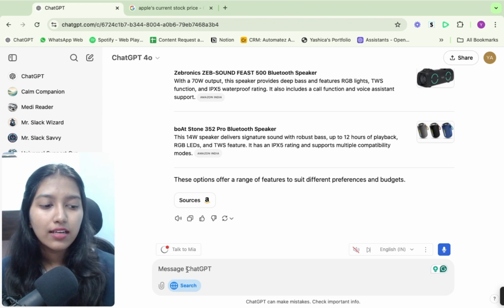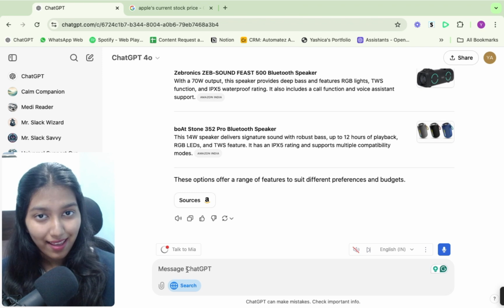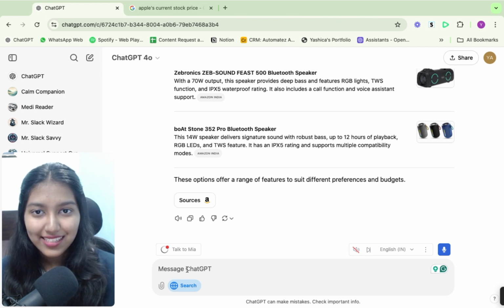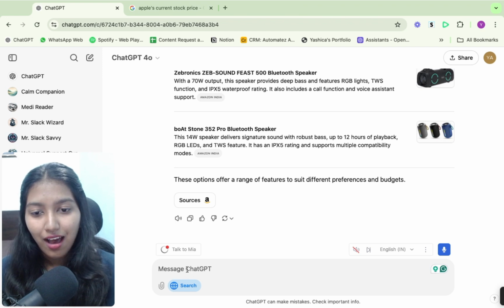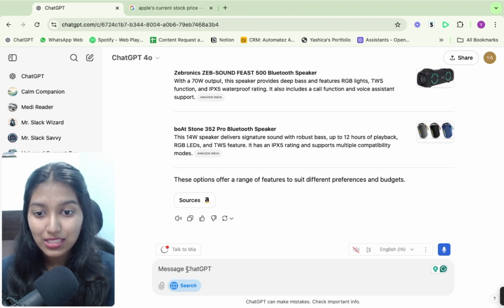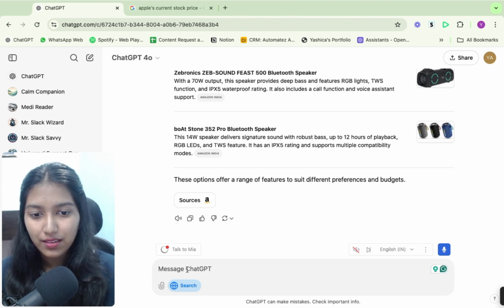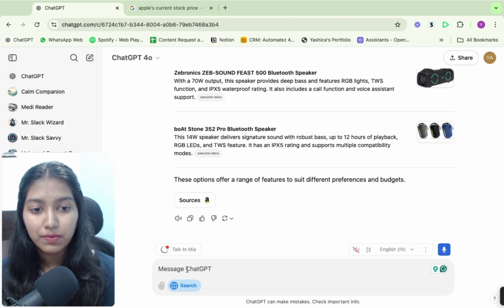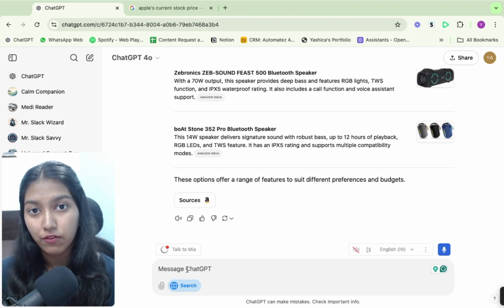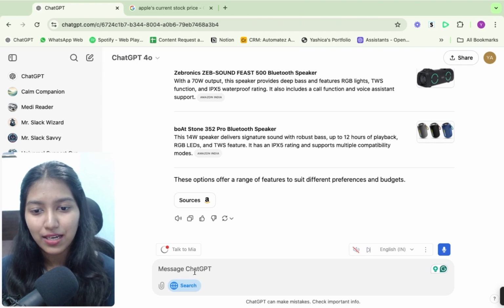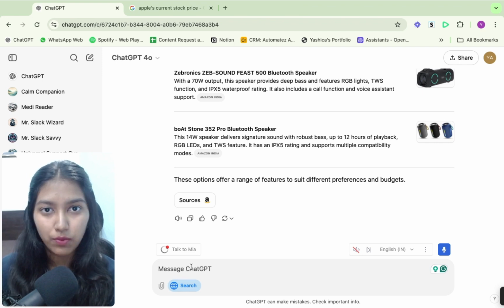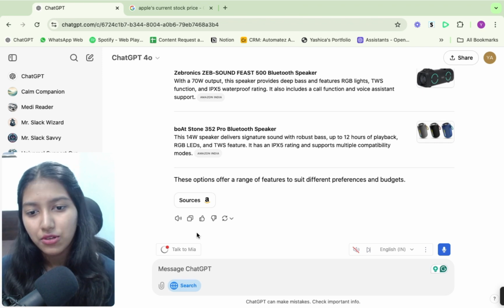Actually, I read an article that said even Gemini is doing this feature recently, so it's really exciting that all of these different competitors are releasing a search feature because it's just so powerful. While I was coding with ChatGPT, I had to paste in a lot of things from the web that were new so that it knew. But now I can just click on this button and tell it, search the web before you give me an answer, and it's going to be accurate.